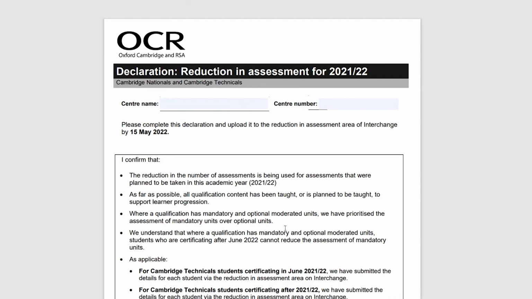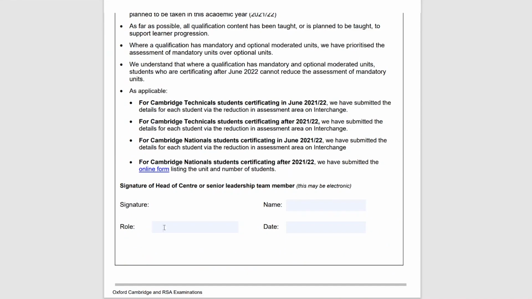There are two options for completing the declaration. The first one is the exams officer can download the form and send it to the Head of Centre. They can then complete it and sign it, and then return it to the exams officer, ready for being uploaded to the system. An alternative option is for the exams officer to download the form whilst the Head of Centre is present and complete the form online.